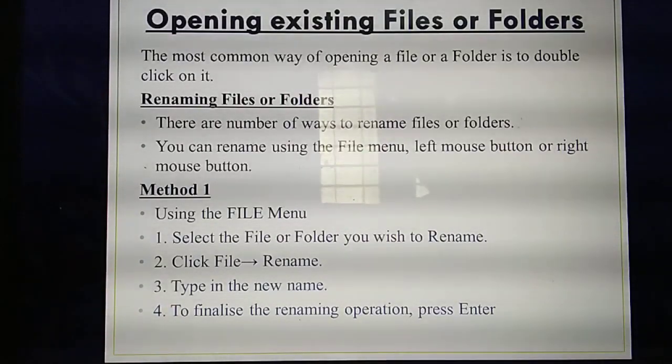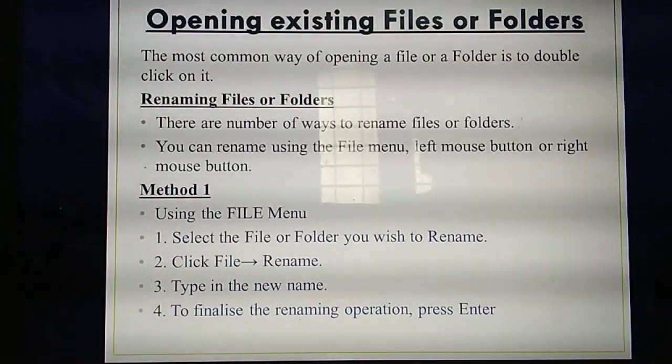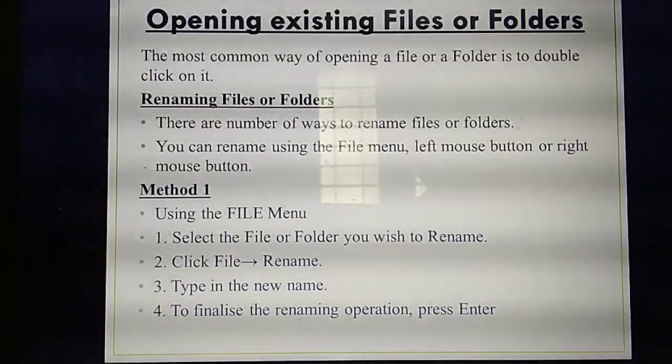What's the meaning of existing? Existing means already saved things, already available in your mobile phone or computer. For example, in your mobile phone, a lot of files or folders will be there. When you open some of those files or folders, that is what we call opening existing files or folders. If you newly download some images and save a file in a folder, that is called a new file. Existing means an already saved file.